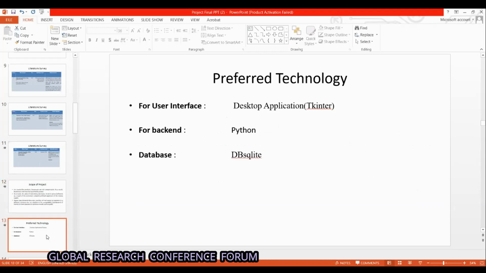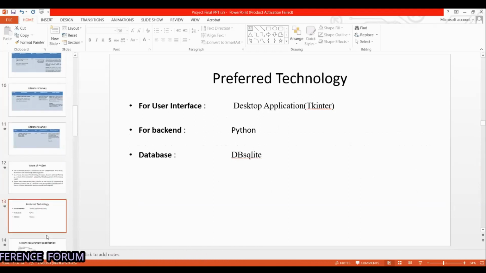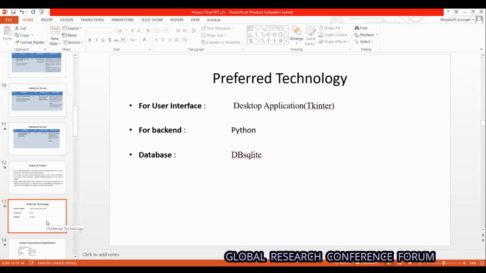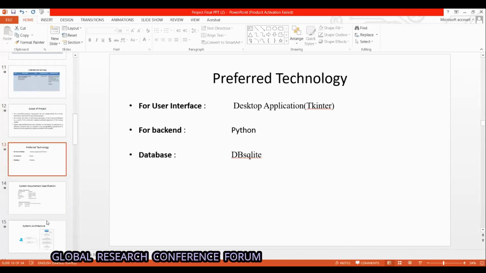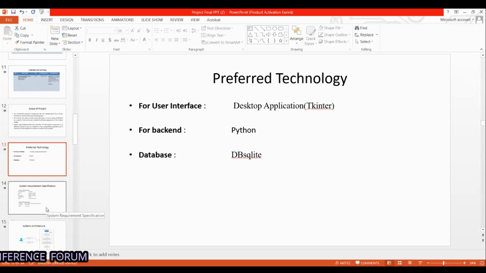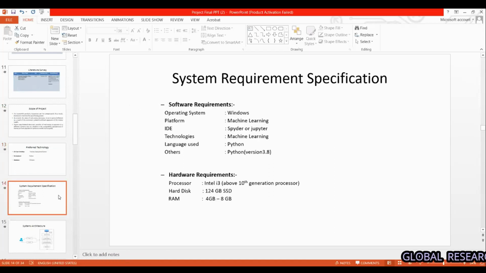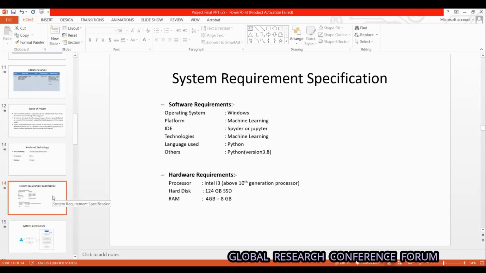The preferred technology is that for the user interface, we have used Tkinter, and for the backend, we have used Python, and the database is SQLite. The system requirements of the project are for software.